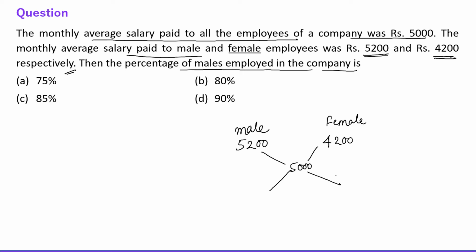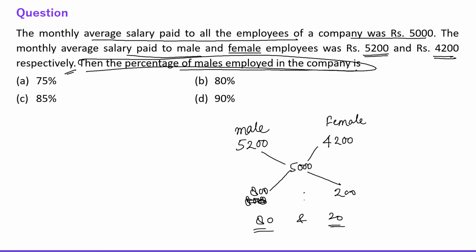So just take the alligation. So this is 800, sorry, this is 800, this is 200, right? Or you can say this is 80, this is 20, right? Because they are asking in terms of percentage, the percentage of male employees in the company, right? So this is 80% and this is 20%, right? Okay, so male employees are 80% in the company, right everyone? Fine. Now let's talk about the next question.